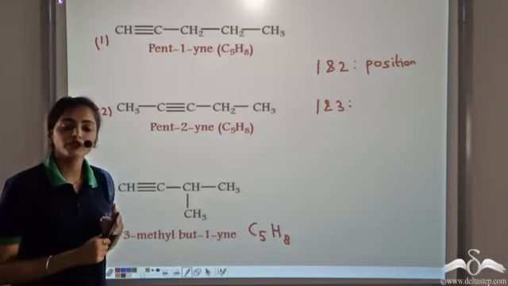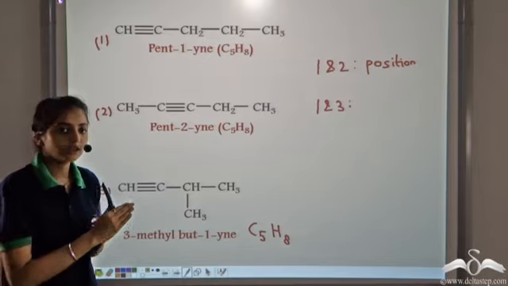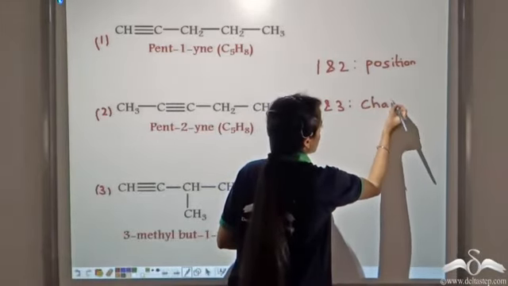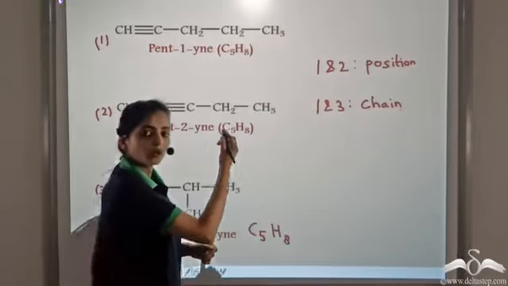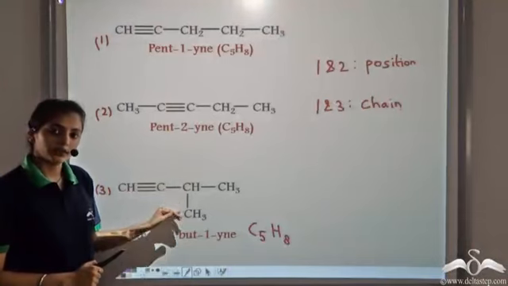So whenever there is a difference in the arrangement of the carbon atoms in the straight or the branch chain, such isomers are known as chain isomers. So 1 and 3 are chain isomers. Now let's compare structure 2 and 3.